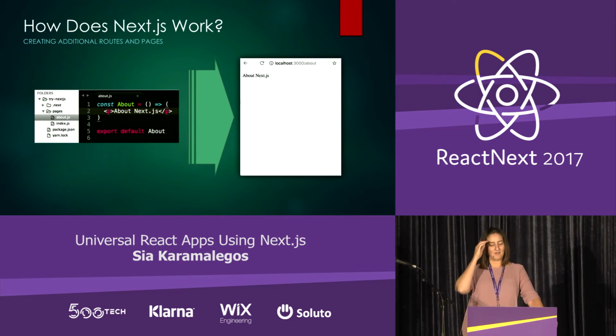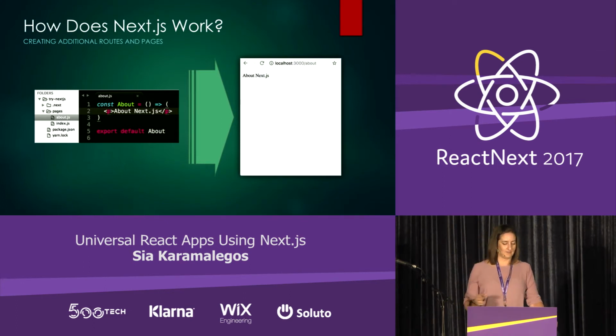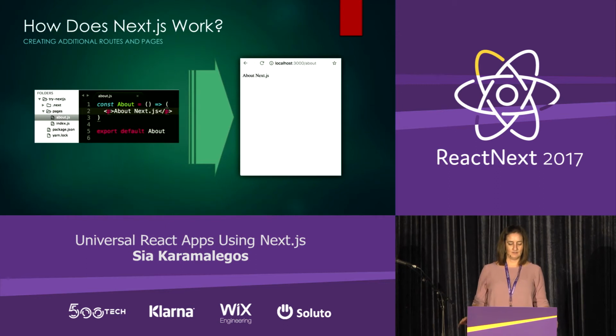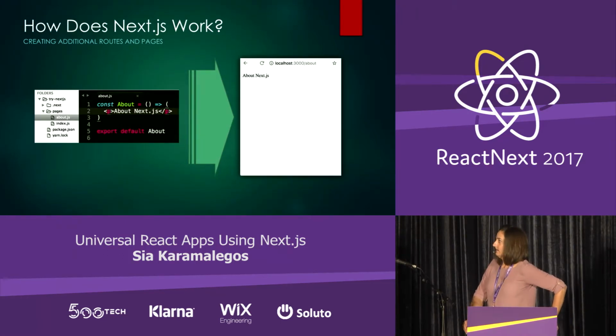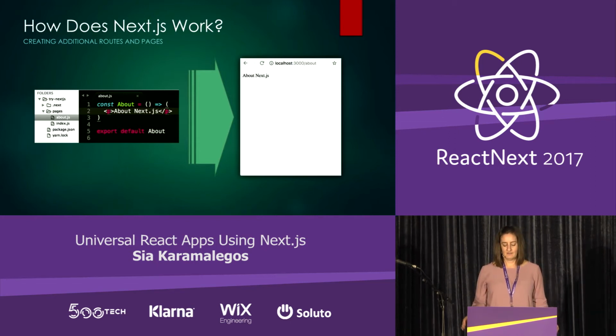So here, I want an about page. So I create a new file in the pages directory called lowercase about.js, and I have my about page component in that file. And the name of the file determines the URL. So if you look here on the screenshot on the right-hand side, you can see it's localhost 3000 /about, and it contains the content for that about page.